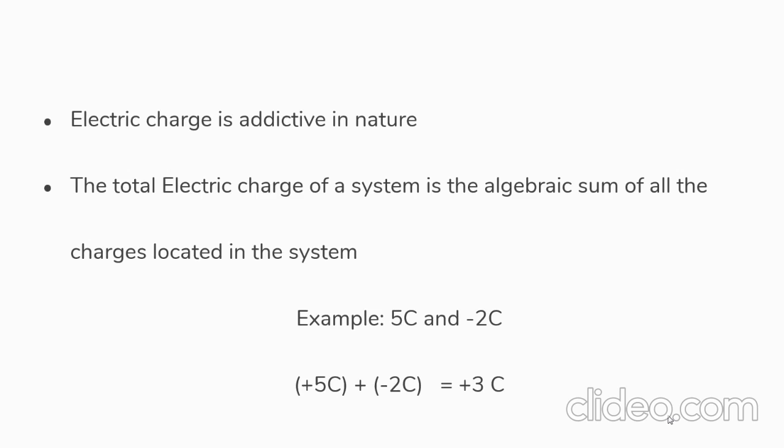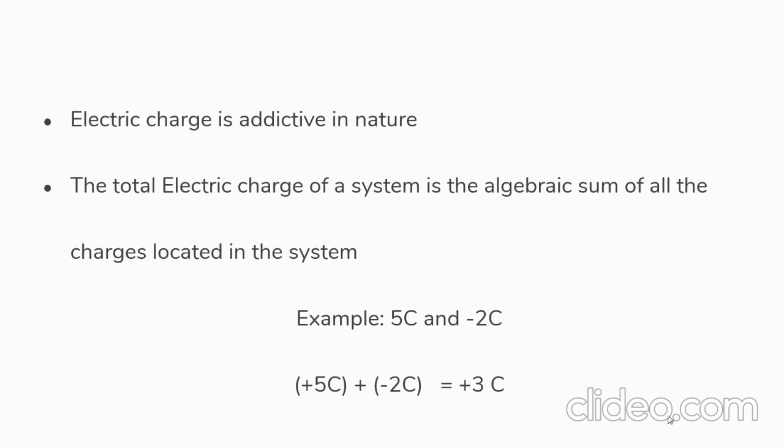And we know that electric charge is additive in nature. The total electric charge of a system is the algebraic sum of all the charges located in the system. When you consider an example, if you have two charges, 5 coulomb and minus 2 coulomb, one is a positive charge and another one is a negative charge.